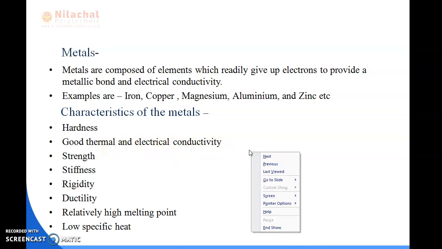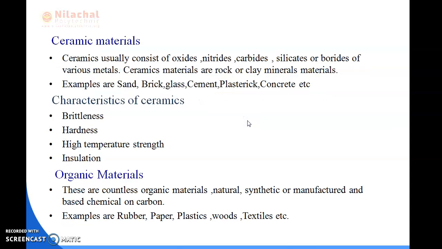Next, what is ceramic material? The second one is ceramic material. Ceramic material usually consists of oxides, nitrides, carbides, silicates or borides of various metals. Ceramic materials are rock or clay mineral materials. You already know these words: what are oxides, nitrides, carbides, silicates and borides.